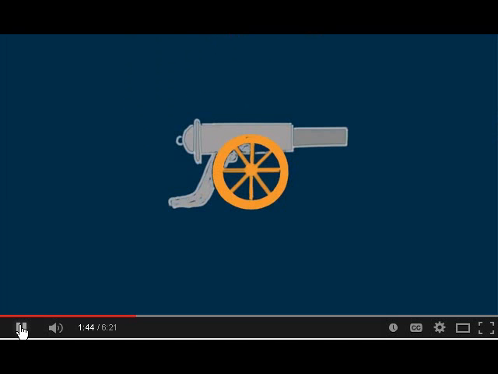Now consider a cannon being fired. Let's look at a snapshot of the ball partway down the barrel. While a force pushes the cannonball, an equal and opposite force pushes back on the cannon, which causes its recoil.